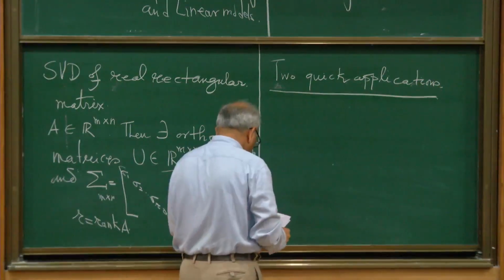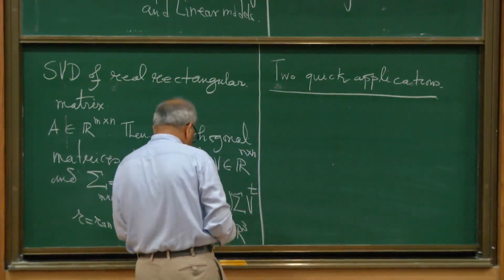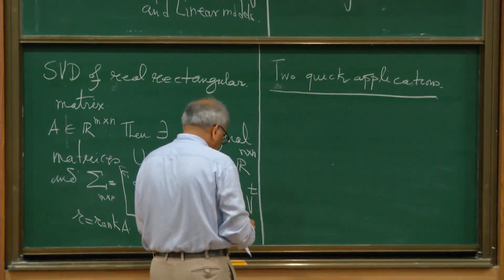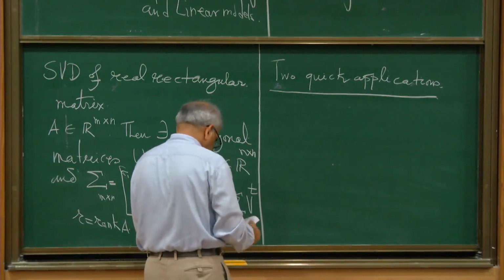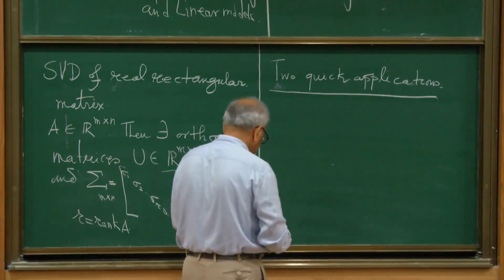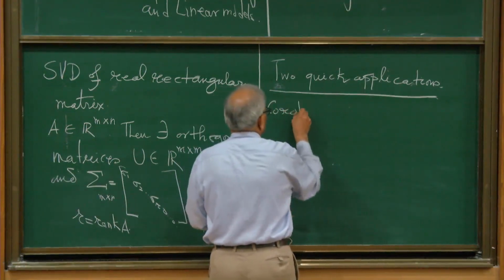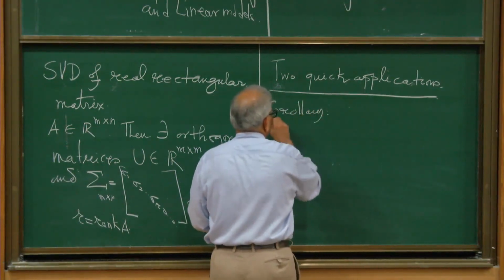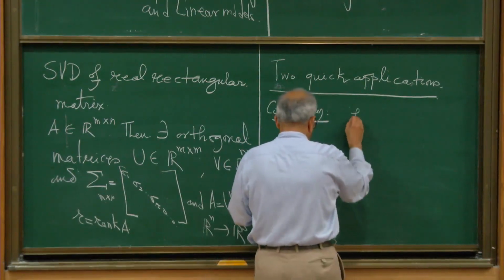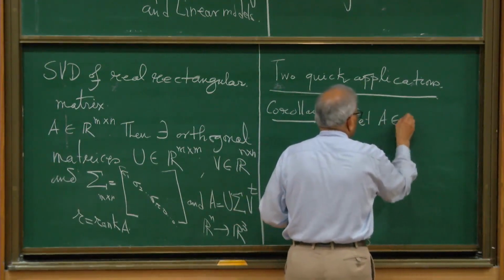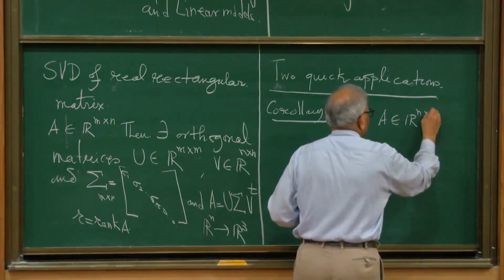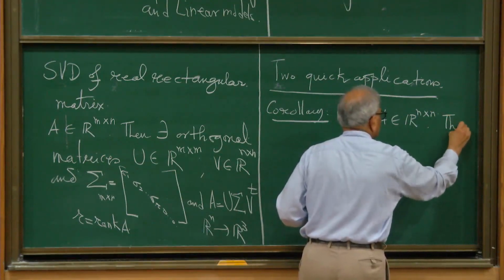So first one is called the polar decomposition of a matrix. Corollary. Let A be a square matrix with real entries.